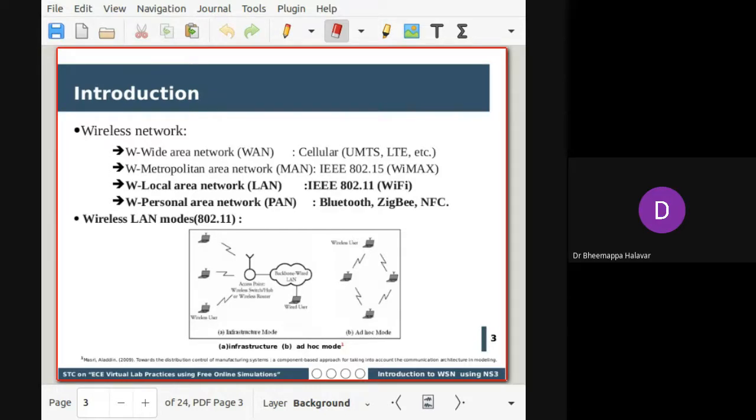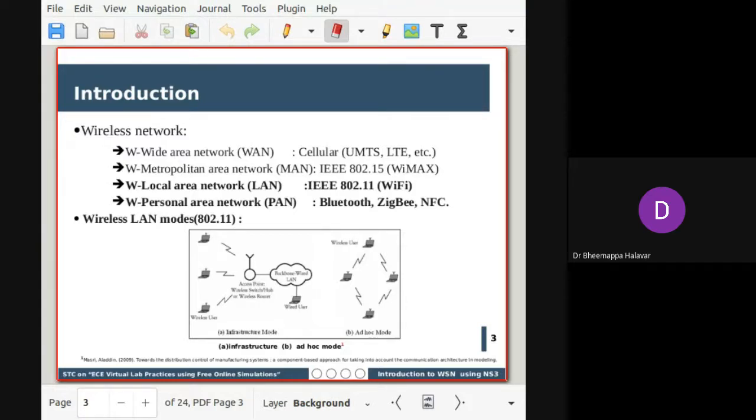So what is a wireless network? Basically, the nodes are interconnected with the help of a wireless device or wireless communication model, which will have its own hardware. With the help of that, they will be communicating. What are the types of wireless network we generally come across? These types are mainly categorized based on the range over which they communicate. You can see on the screen there are four types of wireless networks based on the communication range.